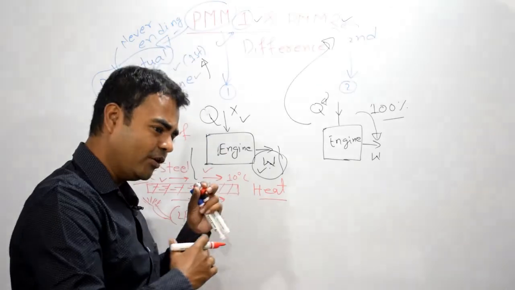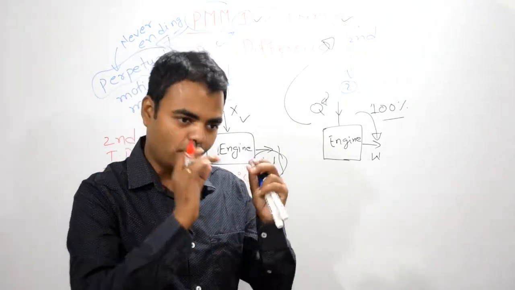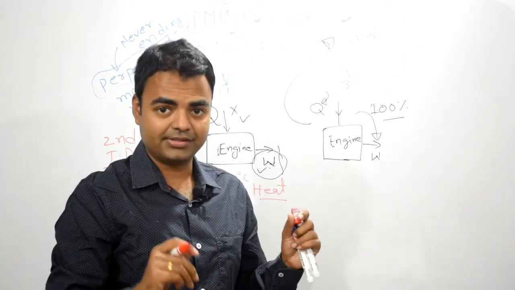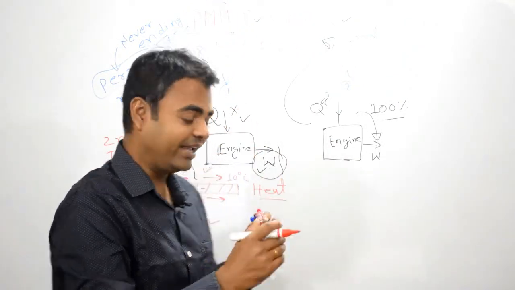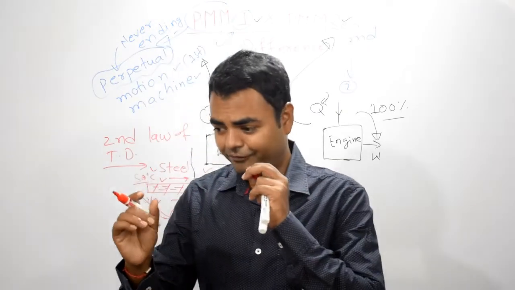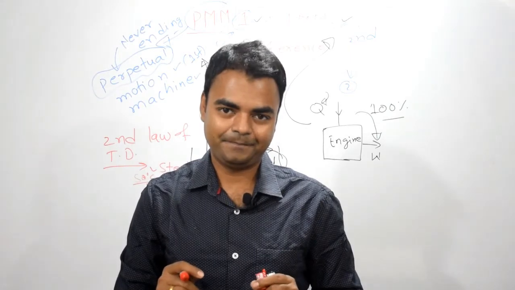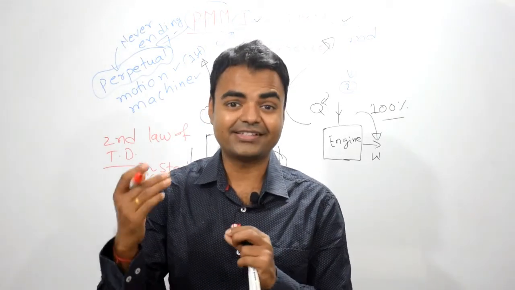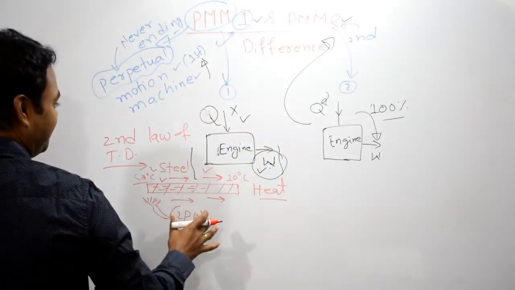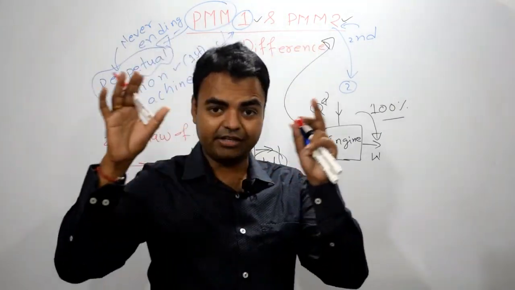And the same kind of mechanism we can see in the case of electricity. How is electricity flowing from one point to another point? That is happening because of potential difference, voltage, right? But here it is happening because of temperature difference. So there are very similar things we study in the case of heat as well as in the case of electricity. There is a little bit of difference obviously, but many things are similar. If you understand that, you can understand this one also. Right, so I hope you got my point. So this is the difference between PMM1 and PMM2. I hope you understand the whole concept, right?